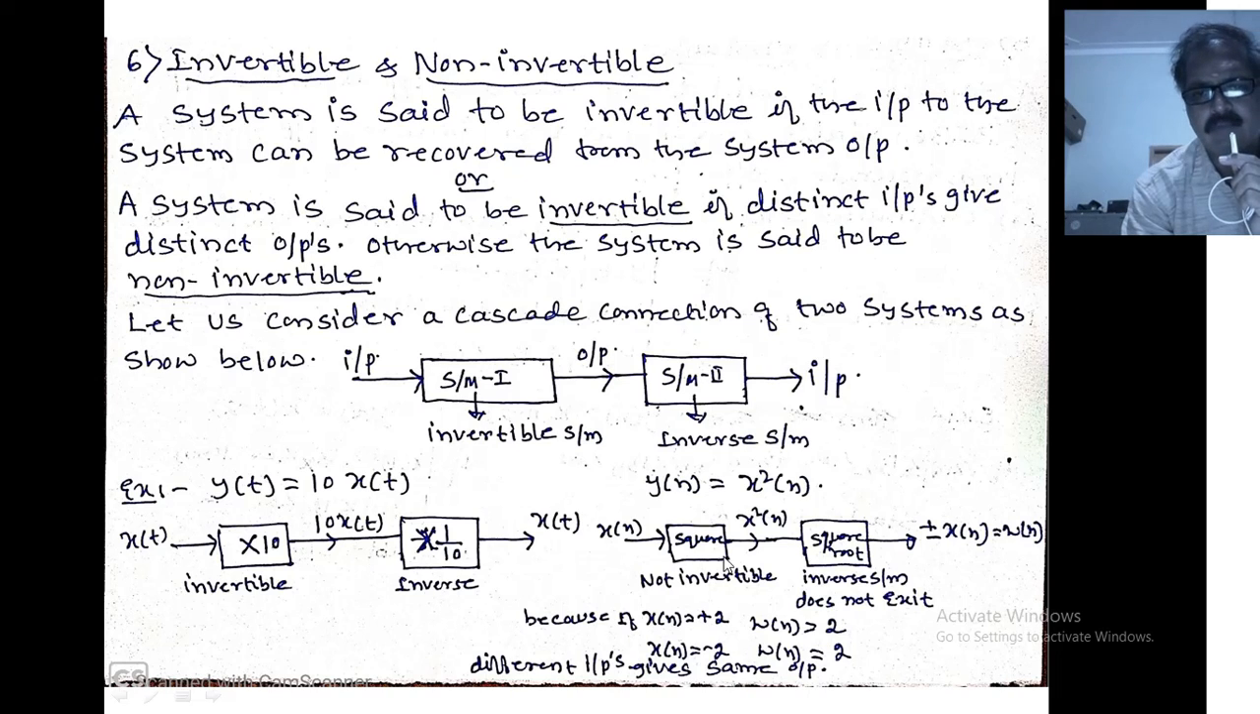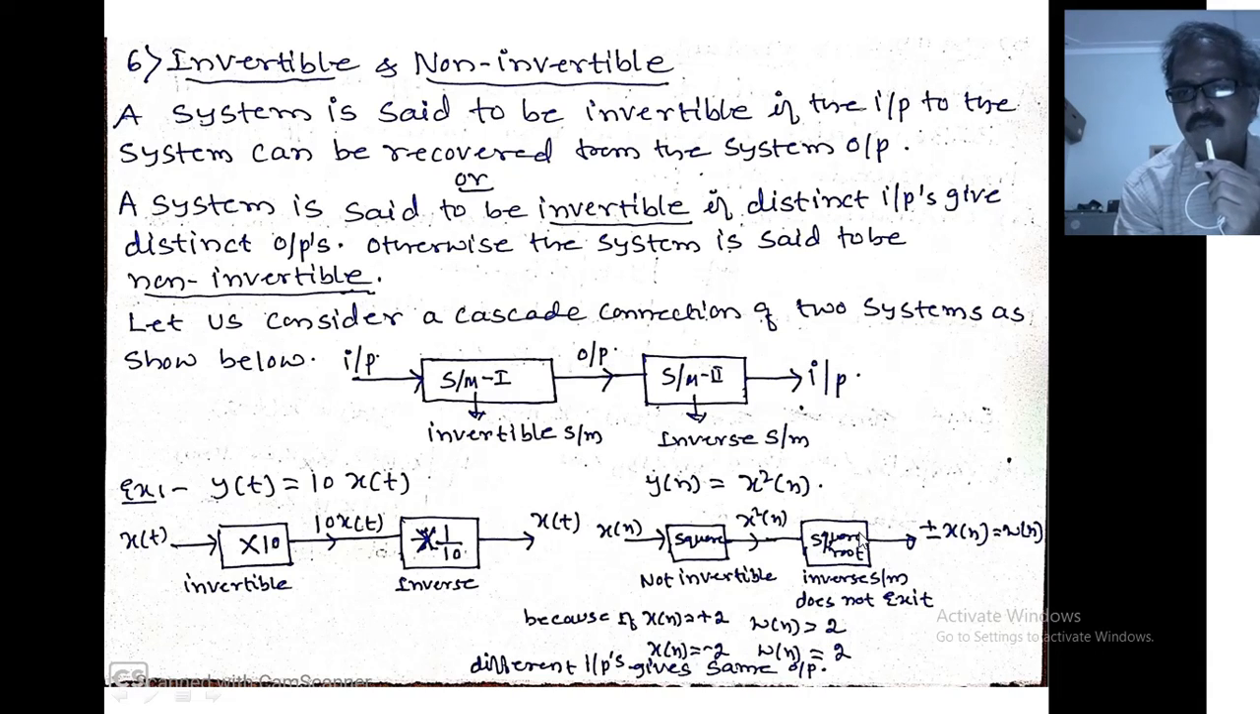Now the same idea in another example, in discrete time. Y of n equals x square of n. What is the input? This is x of n. What is the output? X square of n. Definitely it is a square. Whatever input is given, the output will be the square of the input, hence x square of n.